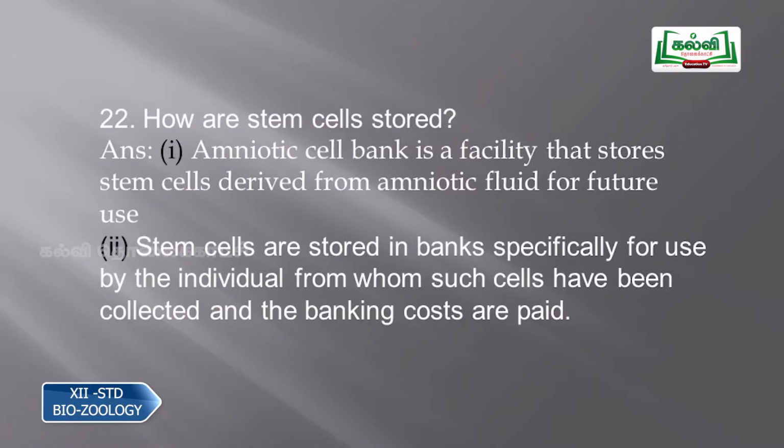Then question number 22, how are stem cells stored? So it is stored in the amniotic cell bank, a facility that stores the stem cells derived from the amniotic fluid for future use. And the other one is, stem cells can be stored in banks specifically for use in the individual from whom such cells have been collected, and the banking costs are paid. So they have a cord bank and an amniotic cell bank. We have two types of cell banks.